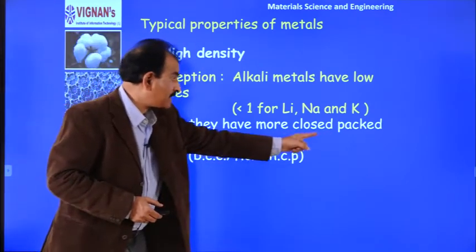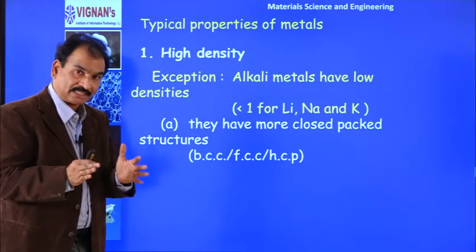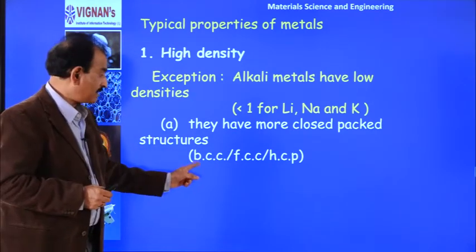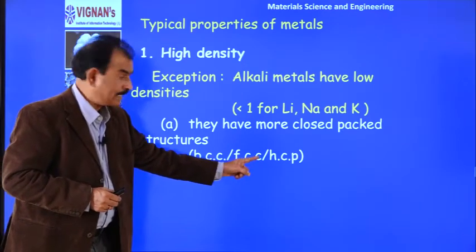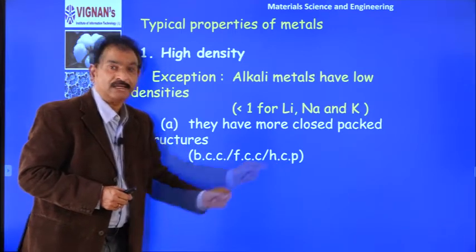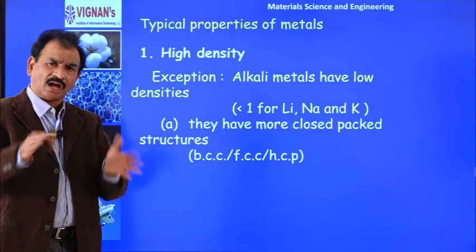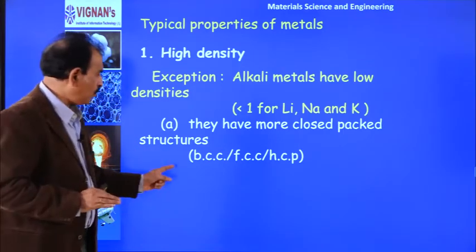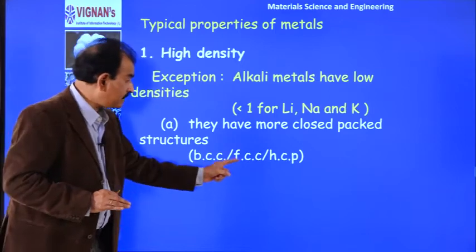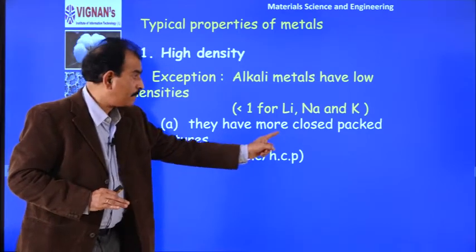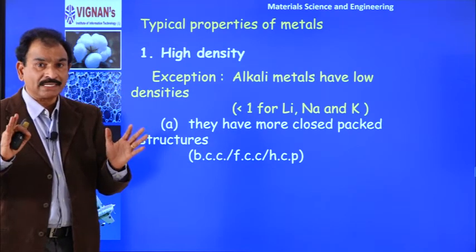There are different close packed structures in crystallography. One is the body centered cubic, face centered cubic, and hexagonal close packed structures. So most of, not most, all P block metals have one of these lattices. The character of these lattices is close packed nature. What is the meaning of close packed nature?